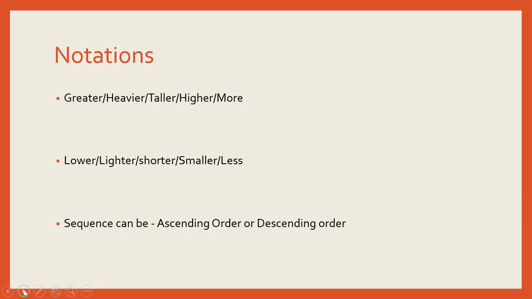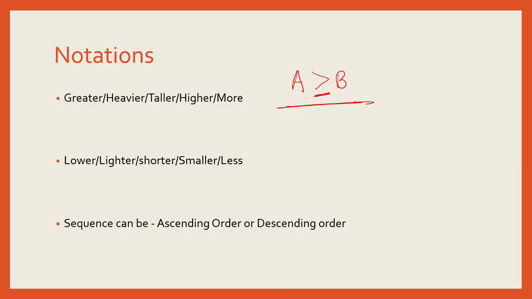Now there would be some notation that we would be frequently using. For example, if we are looking at words like greater, heavier, taller, higher, more, and let's say in any question we have A is heavier than B. So how will I write it? I will write it like this. We will use the sign of greater than. So wherever these keywords are there, greater, heavier, taller, higher, more, like A is greater than B, A is heavier than B, A is taller than B, or A is more than B, we would be denoting it with a symbol like this. This would be the symbolic notation of it.